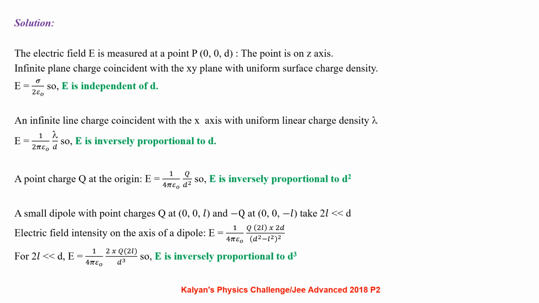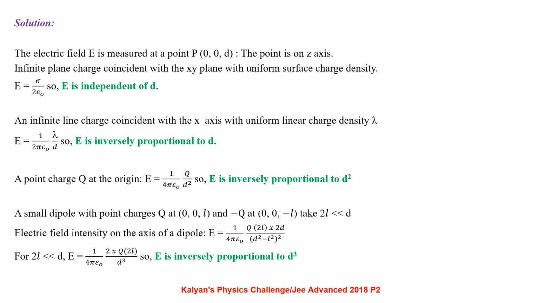An infinite line charge coincident with the x-axis with uniform linear charge density lambda. Electric field intensity E equal to 1 by 2 pi epsilon naught lambda by d, so E is inversely proportional to d. A point charge q at the origin, E equal to 1 by 4 pi epsilon naught q by d square, so electric field is proportional to 1 by d square.